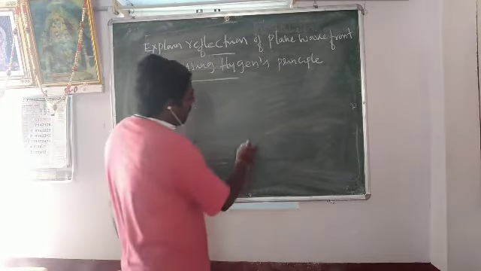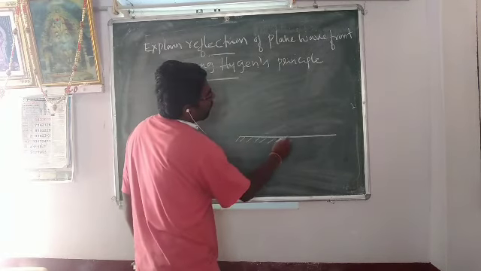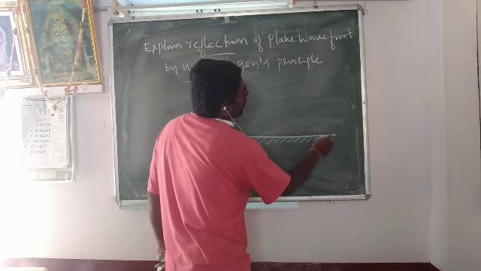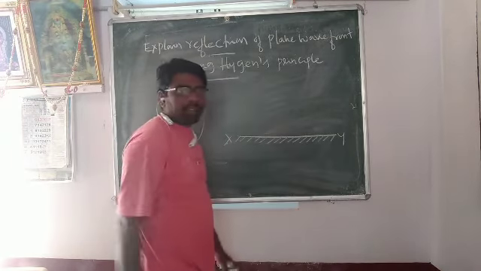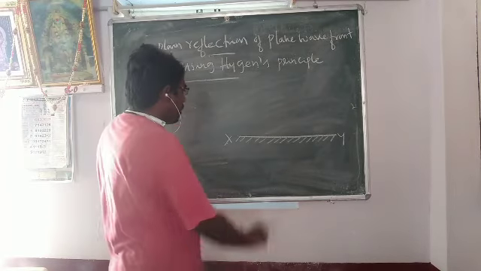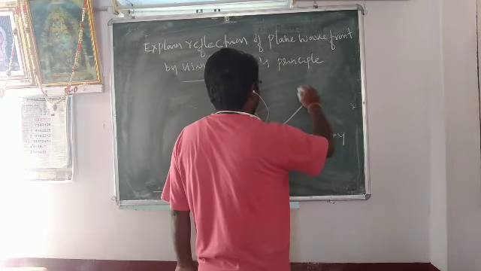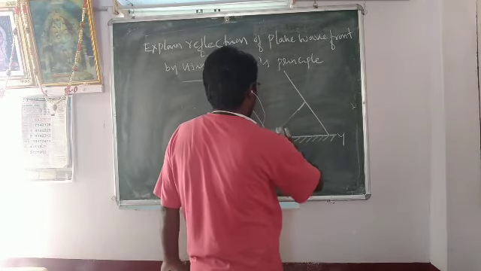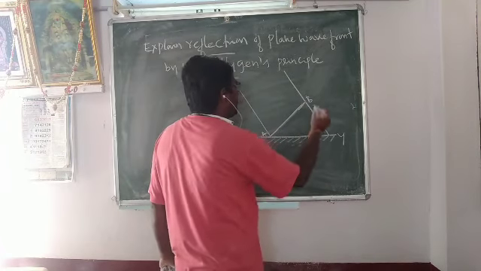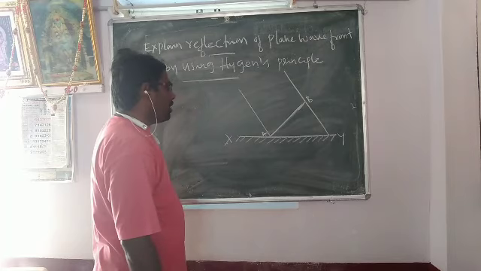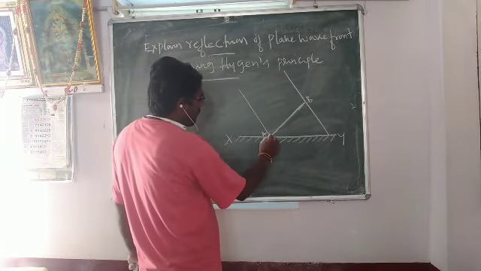Now you consider a reflecting surface. Now you consider XY to be one of the reflecting surfaces. A plane wavefront AB is incident on the reflecting surface. Point A on the plane wavefront is incident on the reflecting surface.